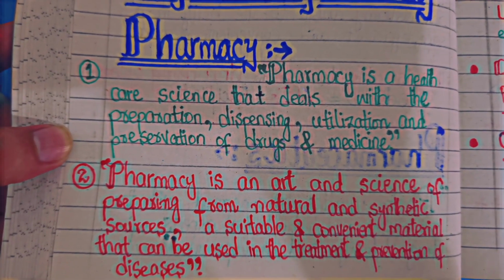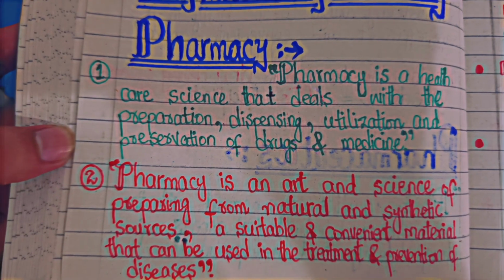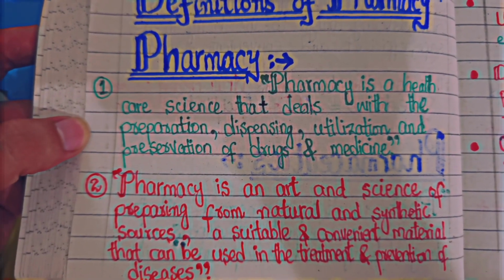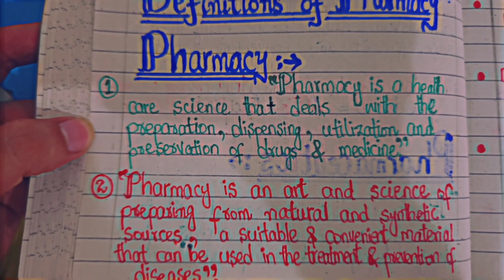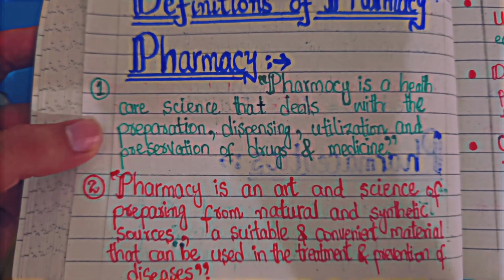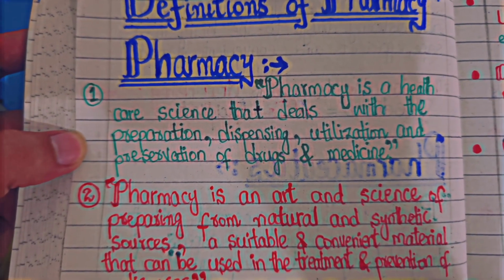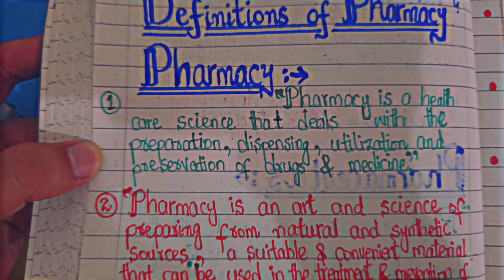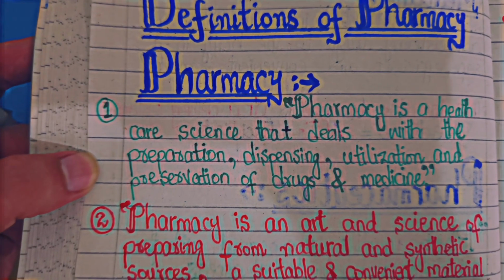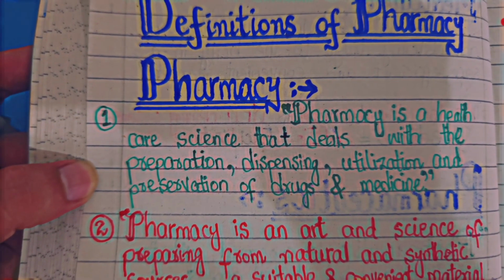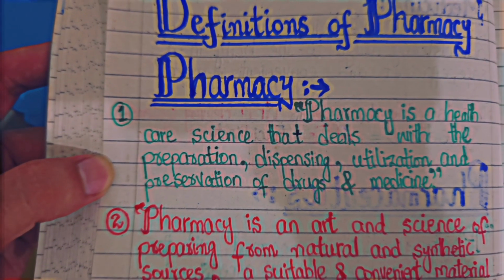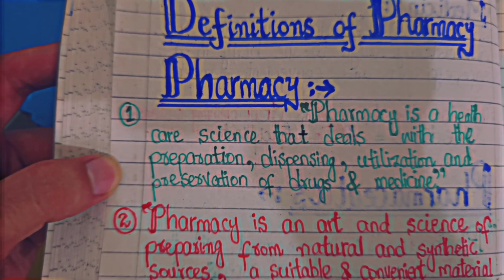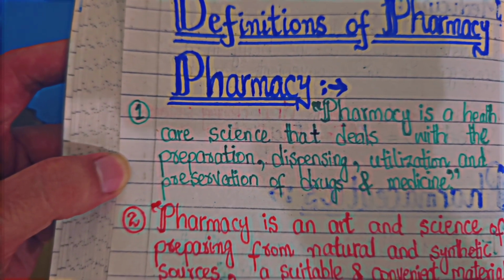Pharmacy is one of the best professional fields which involves healthcare, meaning that it involves the preparation, dispensing, and utilization. So the drug is converted into its original form, its physical form, that is the medicines. That involves pharmacy. Basically, pharmacy has different branches. That includes retail pharmacy, community pharmacy, industrial pharmacy, hospital pharmacy.